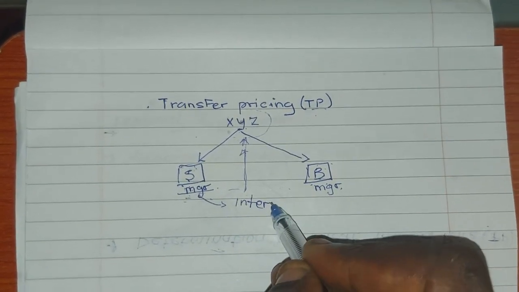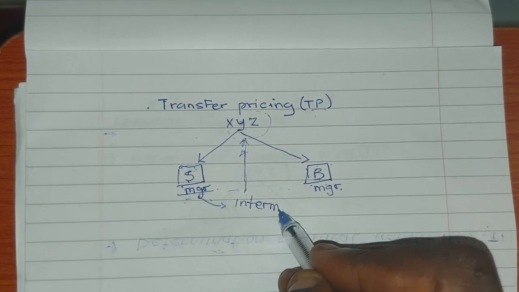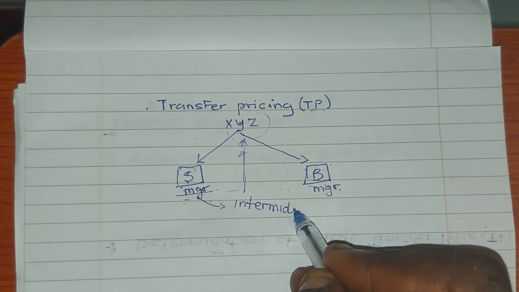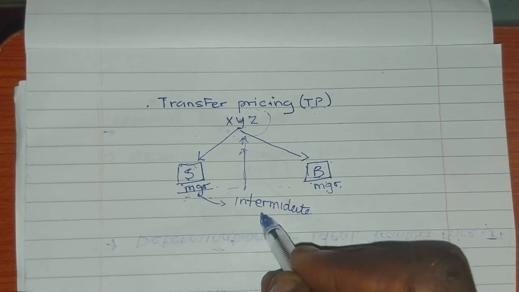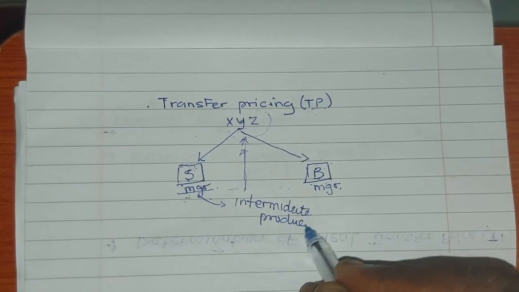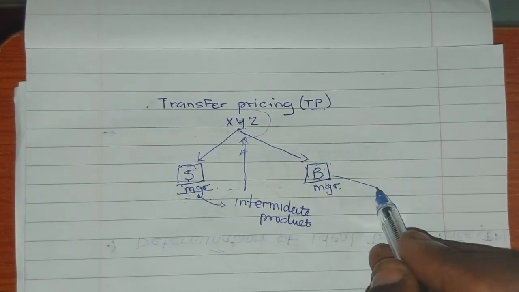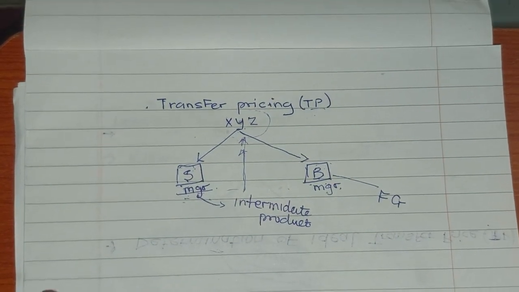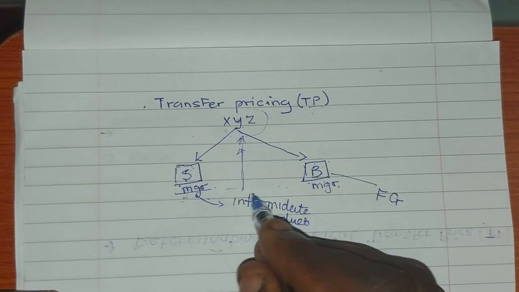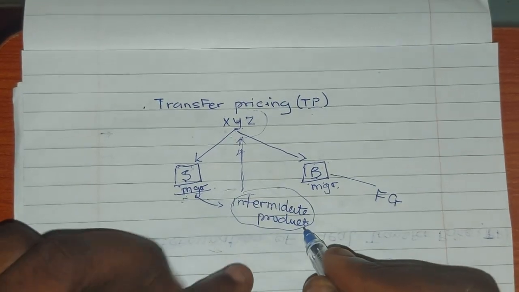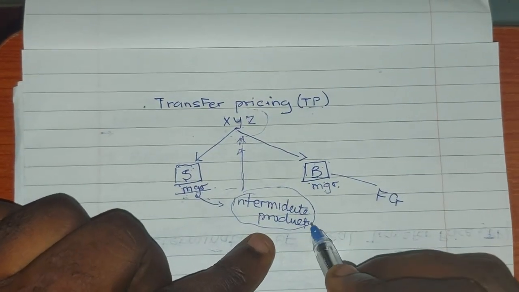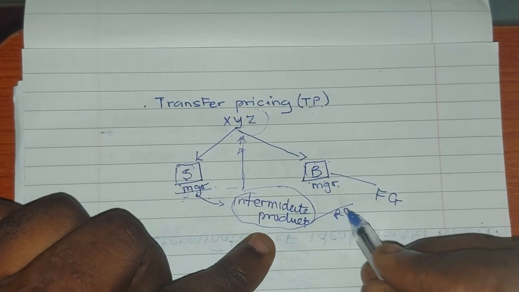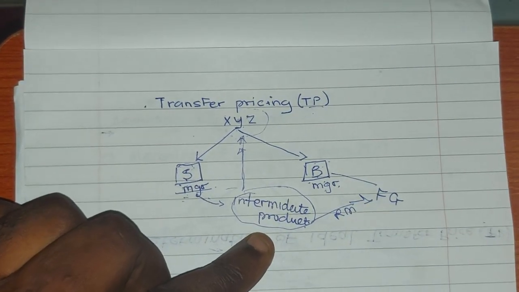Now, let's assume that division S produces an intermediate product, and division B produces finished goods, that is, the finished products. When I say intermediate, it means it will be used as part of the raw materials for these finished products.